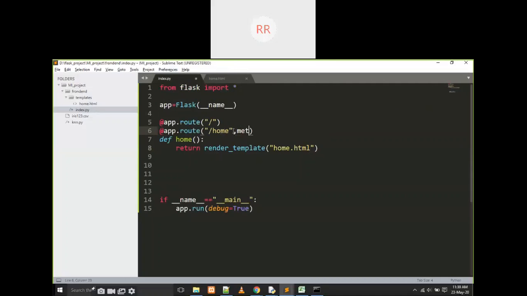Now here I am going to write methods equal to get, post. What does get mean? Get means we are not passing any data, so it is going to be called with this. But if it is going to be called with some data, then we go for the post method.